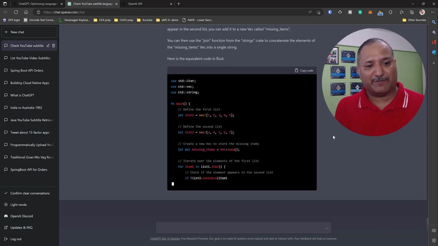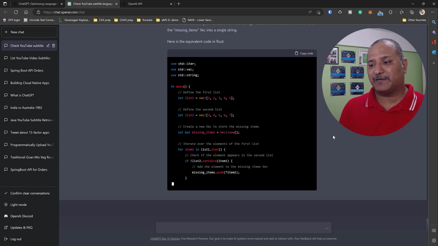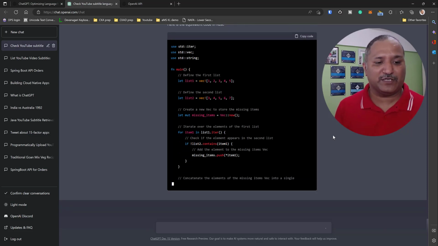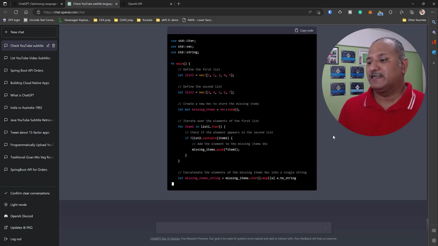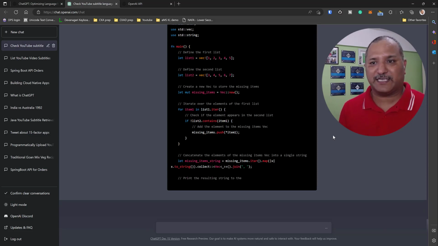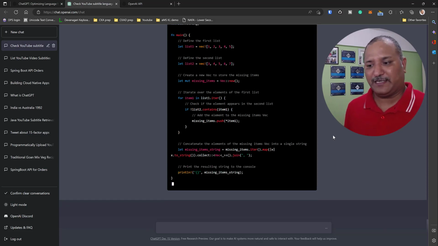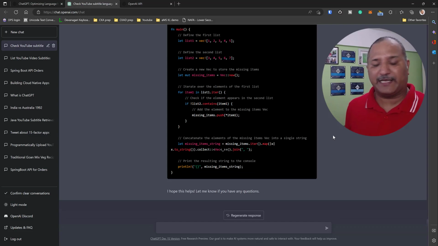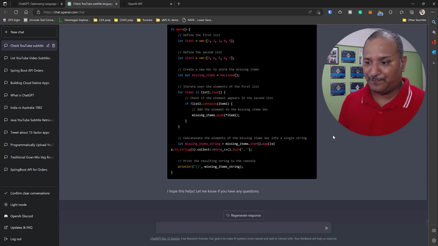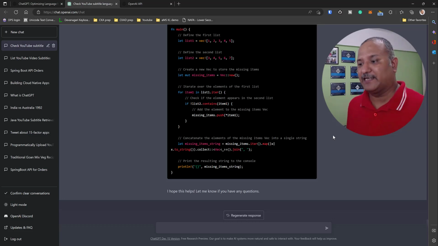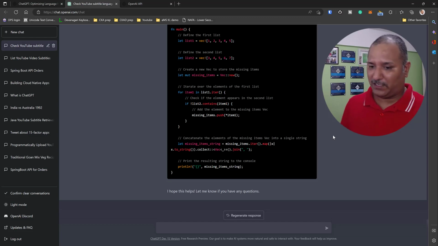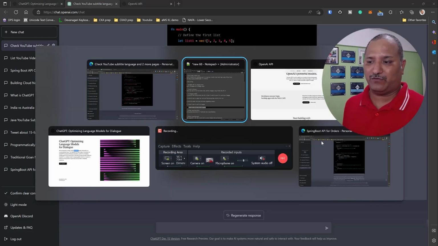So I'm very much fond of these kind of things where, when we are learning new programming languages, we know the constructs in one programming language, but sometimes it might be difficult for us to straight away translate them into a different programming language. We can use things like ChatGPT, and if it is even, let's say, 80-85% accurate, it can be a huge time saver. It can be a huge productivity gain from a developer's point of view. So I find this a useful feature, and I highly recommend that if you are a developer, if you're learning something new, or if you're trying some new constructs, do give ChatGPT a try and let me know what your feedback is.